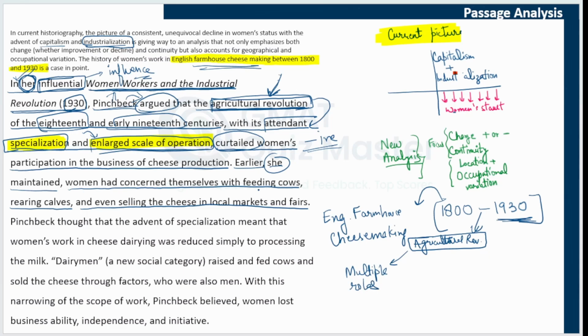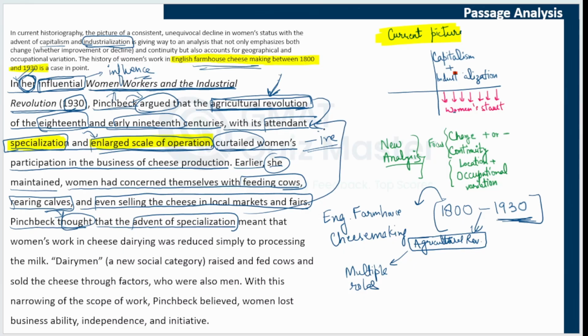What were the multiple roles? Feeding cows, rearing calves, and even going to sell cheese in local markets and fairs. Pinchbeck thought, and this is all Pinchbeck, these are not facts, these are what Pinchbeck believed, that the advent of specialization, which can be connected to this attendant specialization, meant that women's work in cheese dairying was reduced simply to processing the milk.